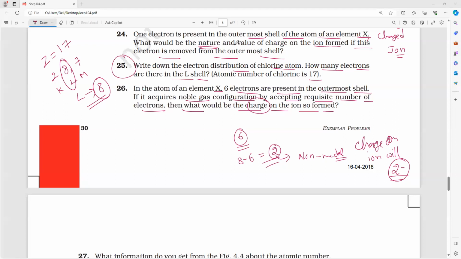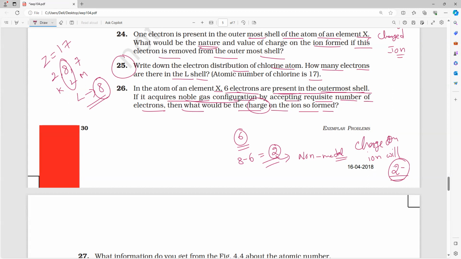Which question, Amma? 26. So what is there? See, 6 electrons are present in the outermost shell, means it will acquire the noble gas configuration. Noble gas means how many electrons in the valence shell? 8 electrons. Am I right or wrong? So to get 8 electrons, it will take 2 electrons or give 6 electrons? It will take the 2 electrons.